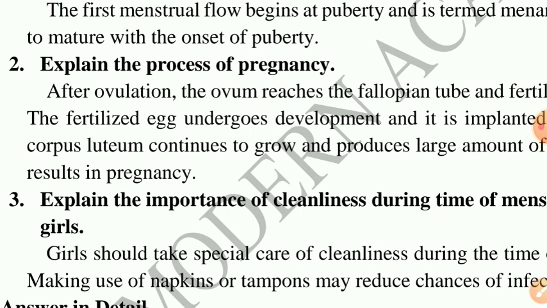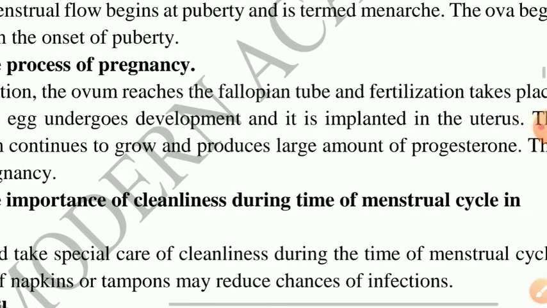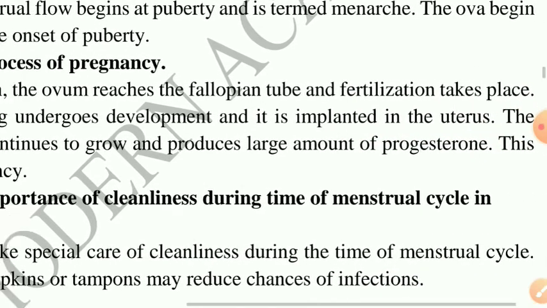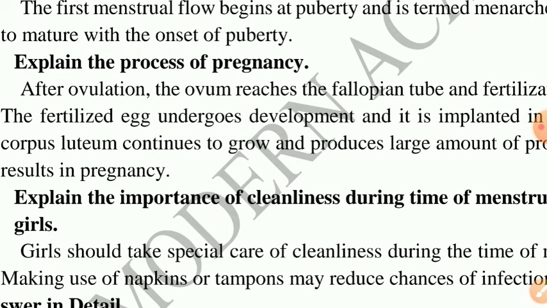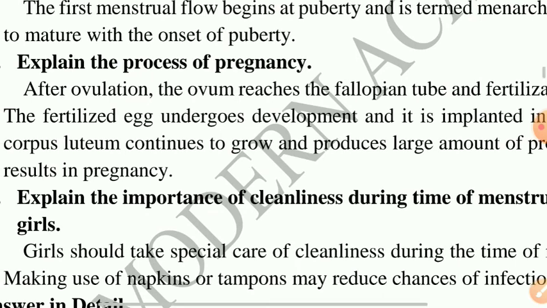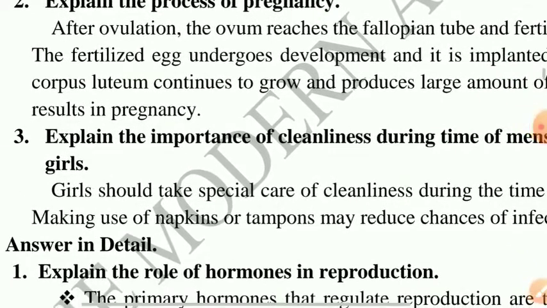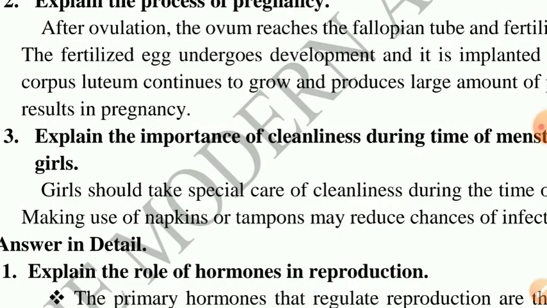Next question, second question. Explain the process of pregnancy. After ovulation, the ovum reaches the fallopian tube and fertilization takes place. The ovum reaches where? The fallopian tube. At that place only, fertilization takes place. So, the fertilized egg undergoes development and it is implanted.